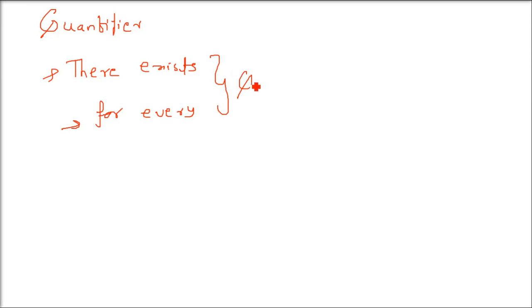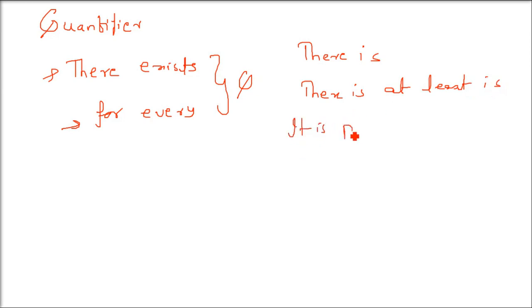Depending upon the context, the phrase there exists can be replaced by similar or equivalent phrases: there is at least one, at least one is there. It means there is something, at least one. It is possible to find, that is, it's possible to get something.